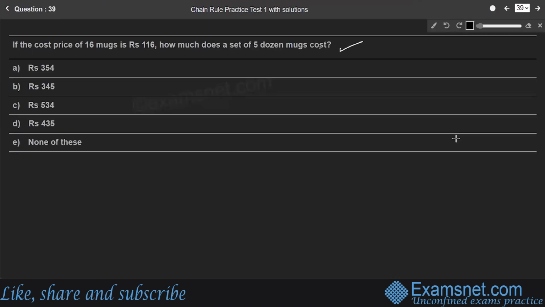Question 39. If the cost price of 16 mugs is 116 rupees, how much does a set of 5 dozen mugs cost? Cost price of 16 mugs is 116, right? So 16 mugs cost 116 rupees. Therefore, 5 dozen means 5 into 12 mugs. 12 into 5 is 60, right?